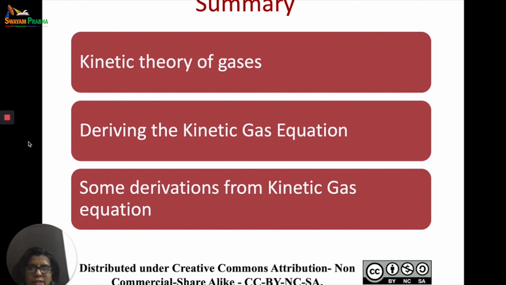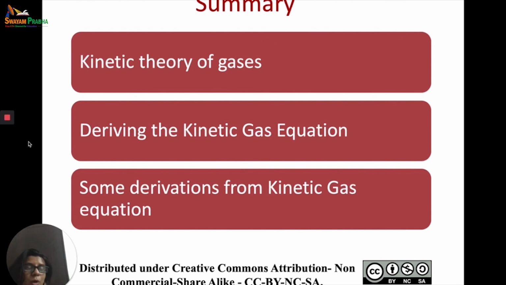So today we discussed kinetic theory of gases and its postulates. Let us recall the postulates again. So the first postulate was that all gases are made up of minute particles called molecules. The molecules are so small that their actual volume is a negligible fraction of the total volume occupied by the gas. The second postulate was the molecules are separated from one another by large distances. The empty spaces among them are so large that the actual volume occupied by the molecules is negligible as compared to the total volume of the gas.